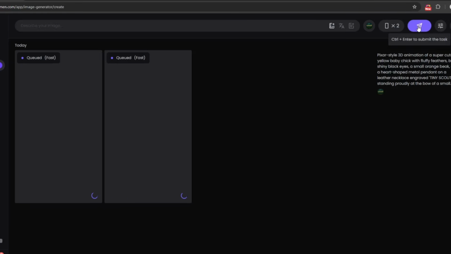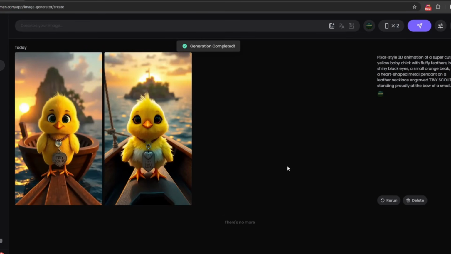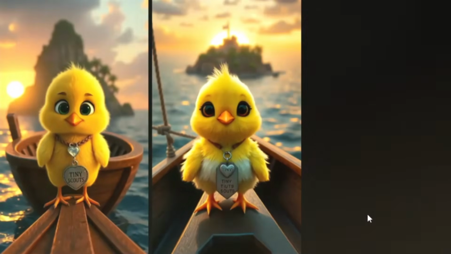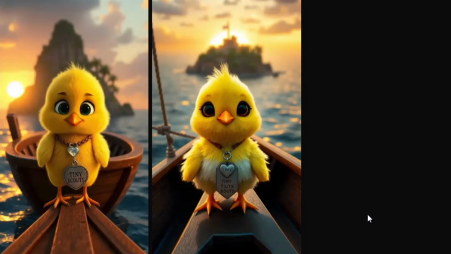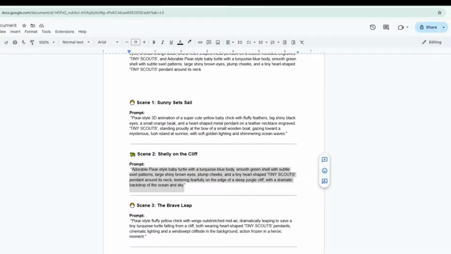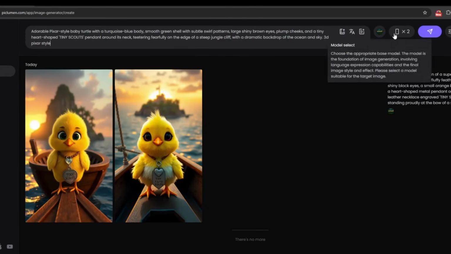After just a few seconds, PicLumen generates two beautiful animated images for us. As you can see, PicLumen has generated two variations of the same prompt, and the result is just incredible. PicLumen has included all the details, exactly as we specified in the prompt, which is why it's generating such amazing images. Keep generating images until you have visuals for every scene in your story.